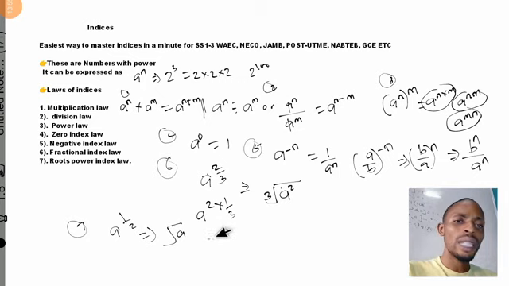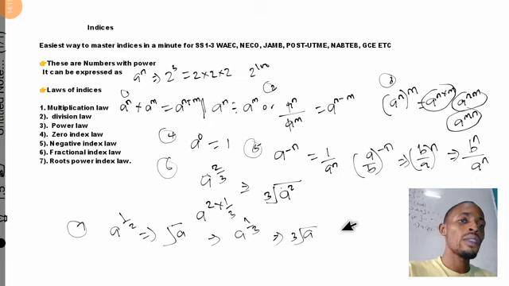When you have the cube root like this, we have a raised to the power of 1 over 3. The answer to this will be the cube root of a, because the 1 over 3 gives us the cube root of a. And if we want to find the fourth root, we have a raised to the power of 1 over 4.